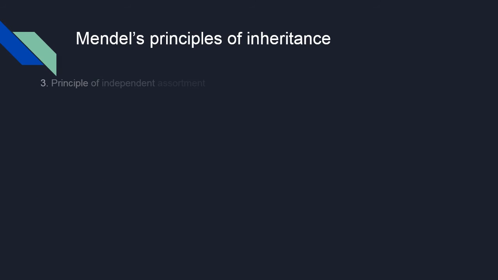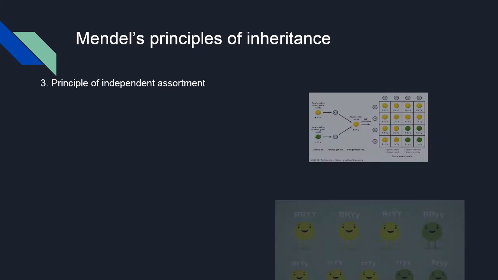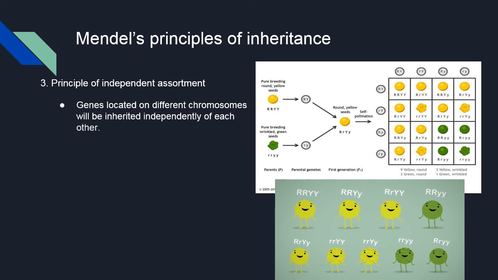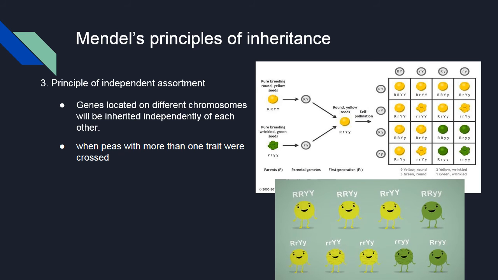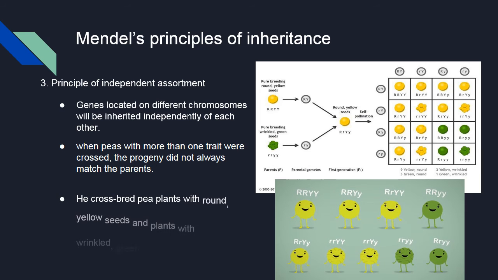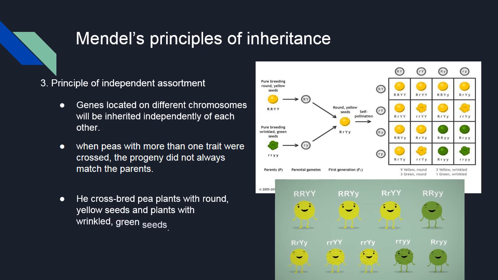Number 3. Principle of independent assortment. Genes located on different chromosomes will be inherited independently of each other. When peas with more than one trait were crossed, the progeny did not always match the parents. He crossbred pea plants with round, yellow seeds and plants with wrinkled, green seeds.